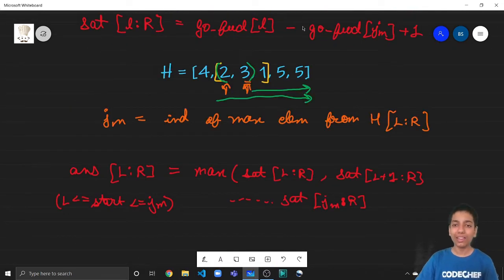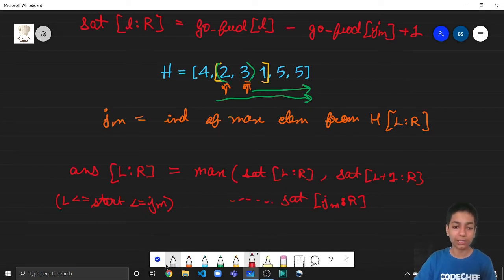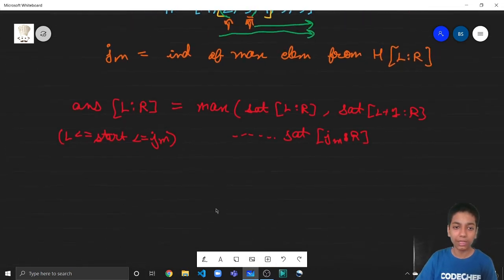So now let us mathematically deduce even more. Note that this minus go forward of JM plus 1 is common for all these formulas, right? Go forward of L is different for all of them. Here it is go forward of capital L, here it is go forward of capital L plus 1, until go forward of JM. But this part, minus go forward of JM plus 1, is common. So we can take it out from this expression and write it like this.